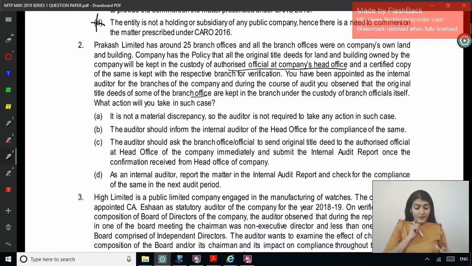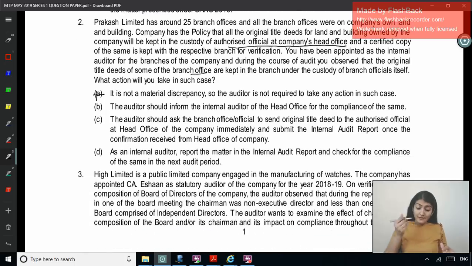Option A: it is not a material discrepancy, so the auditor is not required to take any action in such a case. No. Option B: the auditor should inform the internal auditor of the HO for the compliance of the same. Option C: the auditor should ask the branch official to send the original title deed to the authorized official at HO of the company immediately, and submit the internal audit report once the confirmation is received from HO of the company. So you will ensure that the procedure is followed.